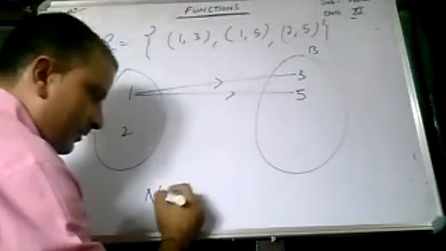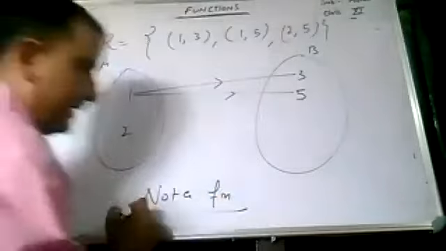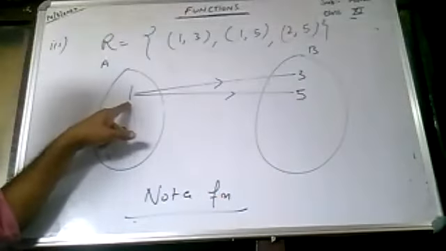There is no need to go further. This is not a function. Why? In set A, there is a single element which has two images in set B. One has the image 3, and 1 has the image 5.